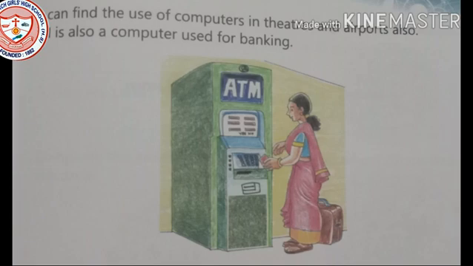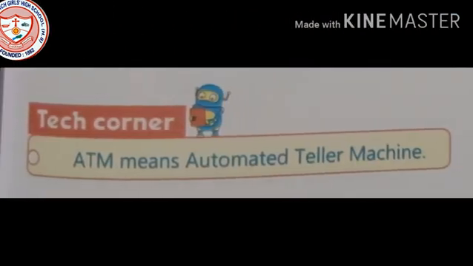An ATM is also a computer used for banking. So what is the full form of ATM? We will learn in the Tech Corner. A means automated, T means teller, and M means machine. So ATM means automated teller machine. This is the full form of ATM.